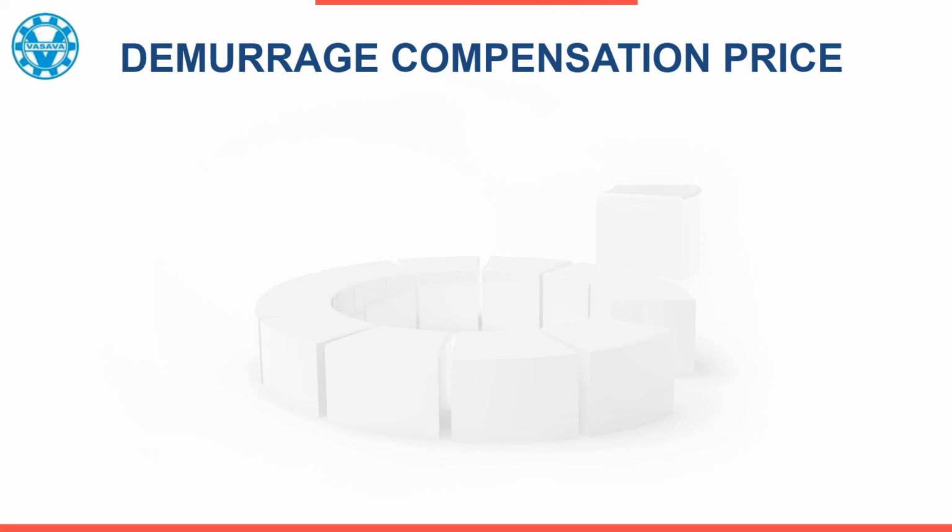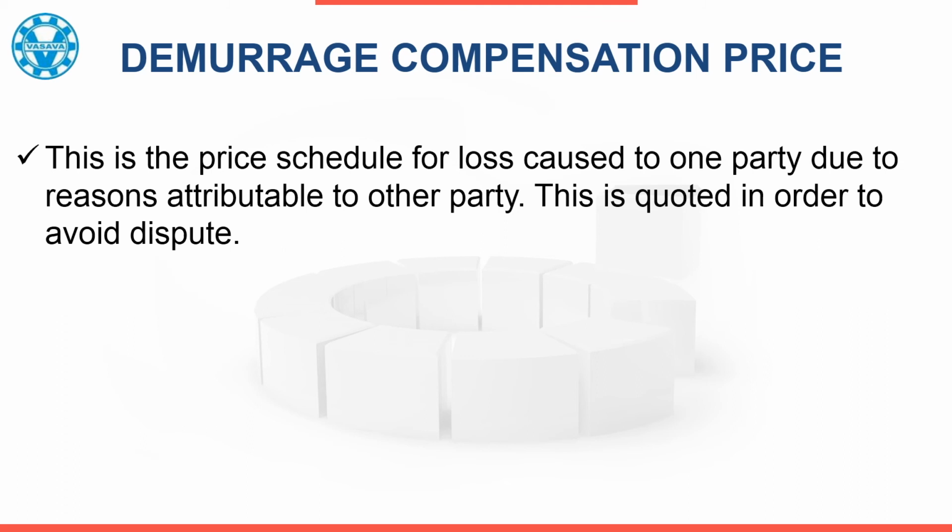Now let us brief about demurrage compensation price. This is the price schedule for demurrage or loss caused to one party due to reasons attributable to the other party. This is quoted in order to avoid dispute and lengthy procedure for settlement, if such a situation arises. For example, the contractor has mobilized their resources for a shutdown work, but there is a delay in the start date of shutdown attributable to the customer. For example, we have quoted demurrage compensation price of say 20,000 rupees per day of delay in shutdown.